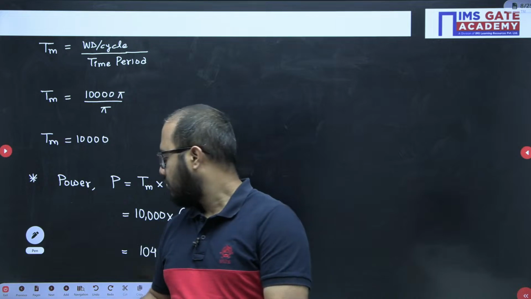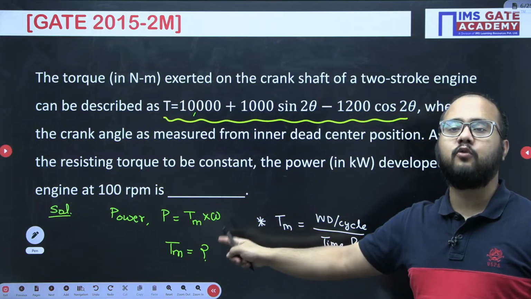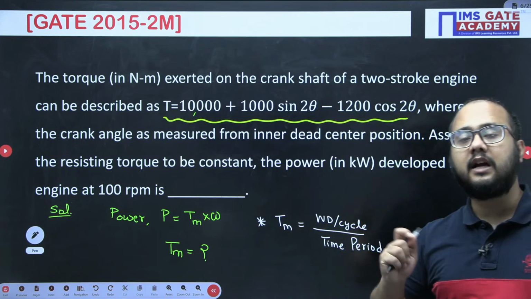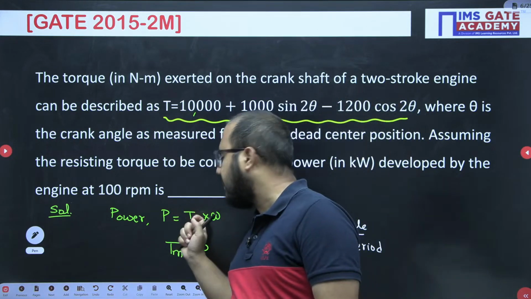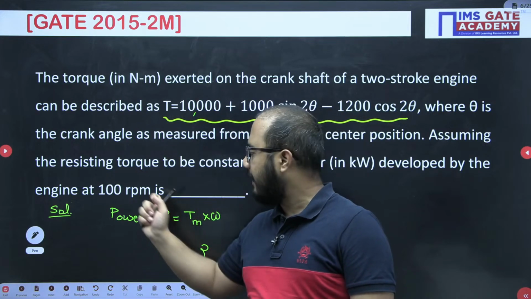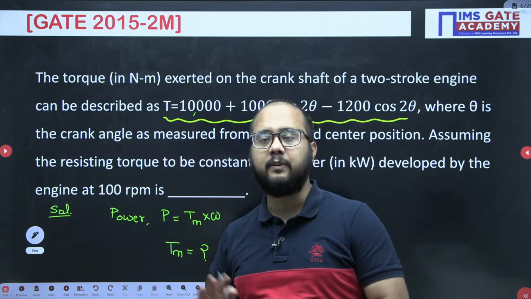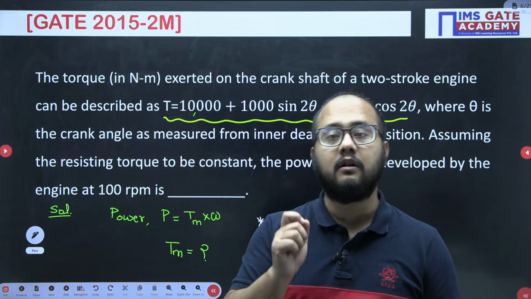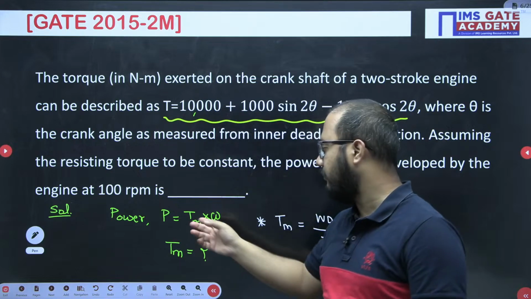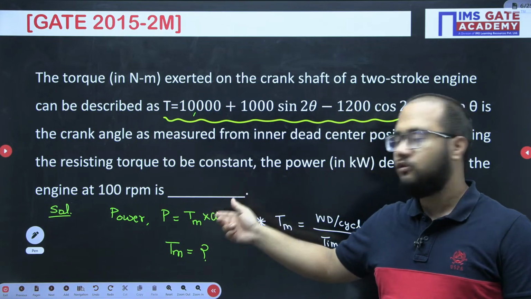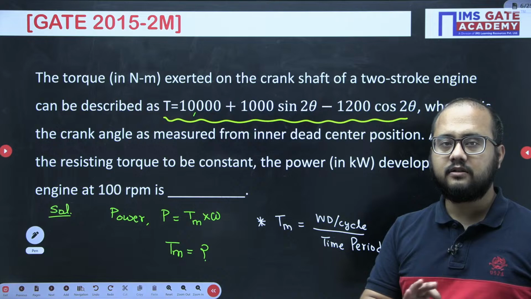Is that clear? So very important point in this particular problem. First of all, in order to calculate power, mean torque requirement is there. So don't be confused about which kind of torque we need to put, max or mean. Always remember, average torque, mean torque value we need to put here. RPM they've given, so we put that RPM only. But let's suppose no RPM they've mentioned, then we need to calculate power at the mean RPM or the mean omega value, average omega value, right? As we have written average or mean torque, omega has to be average. But here they have given omega, so directly we have used that omega part. So please remember this point.